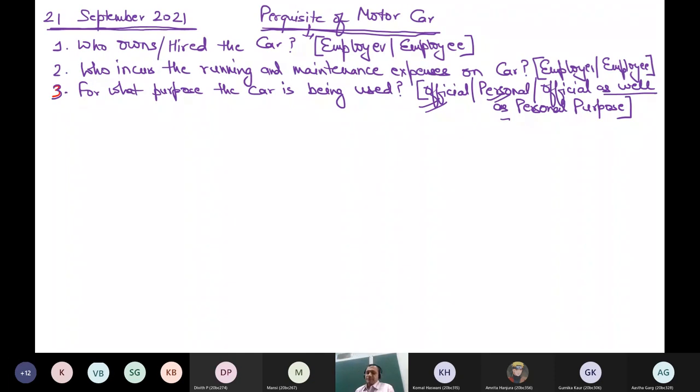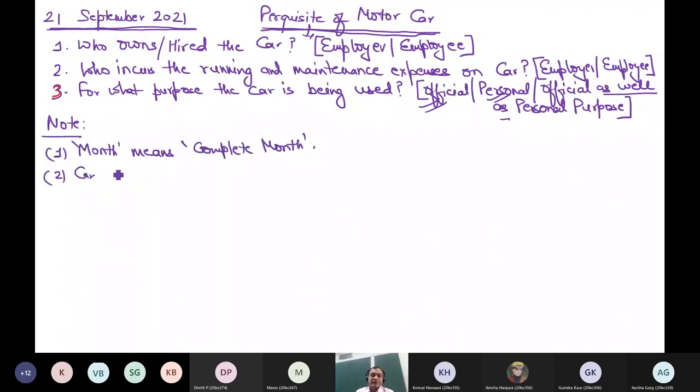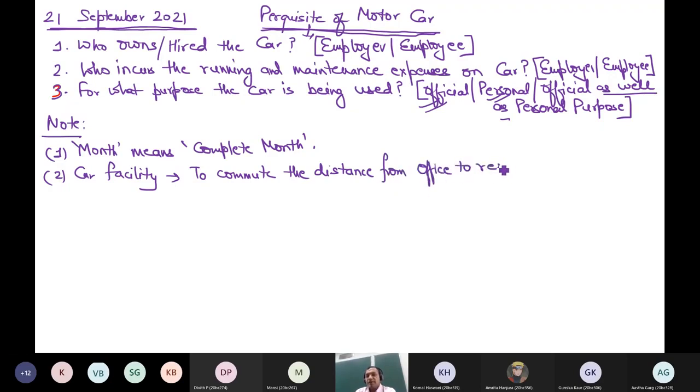Next point. Some note you should remember. First of all, if car facility is given to commute the distance from office to residence and back to office, or residence to office and back to residence, if for this purpose the car is given, then it is an exempt perquisite.